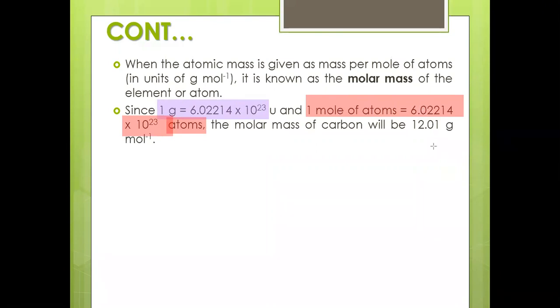According to this, you can see carbon is always 12.01 g mol^-1. This is your molar mass. So the molar mass is given by the gram per mole and the Avogadro number. 1 mole of atoms is always equal to this number of atoms. You should be very careful about that.